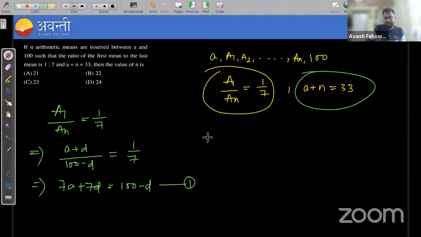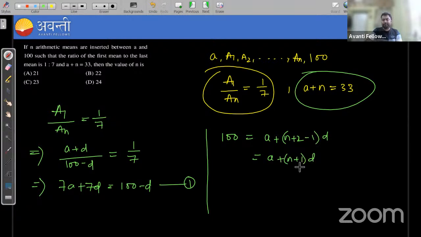Suppose this is my equation 1, and also the last term is given as 100. So 100 is the A(n+2), that is A plus (n plus 2 minus 1) into D, which is equal to A plus (n plus 1) into D, right?